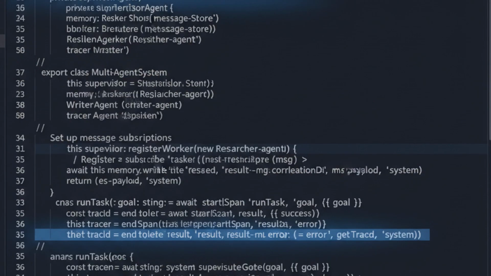Let's wire everything into a complete system. The multi-agent system class composes all our pieces. A supervisor for orchestration, shared memory, message broker, resilient executor, and tracer.